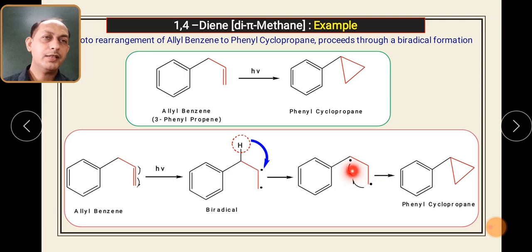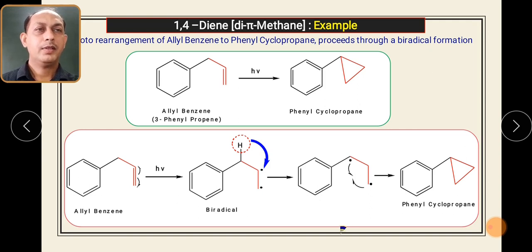These two radicals, being high energy, will again combine to form a carbon-carbon single covalent bond. So here you will get the formation of a carbon-carbon single bond. This is how allyl benzene gets converted into phenyl cyclopropane through 1,4-diene rearrangement. This particular example is quite simple, where you get formation of another species through a rearrangement mechanism.